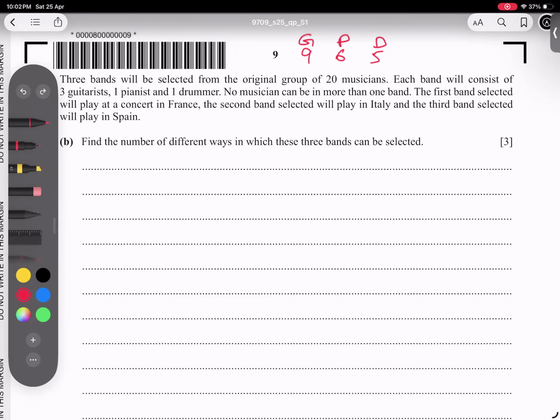And he said that the bands are selected for concerts in France, then Spain, and Italy. So let's see how we can complete the question. Make sure of one thing, this 20 is mentioned clearly. So we will plan like this: G, P, and D. Maybe I can make it easier to understand: GPD, I will write 3 times GPD.